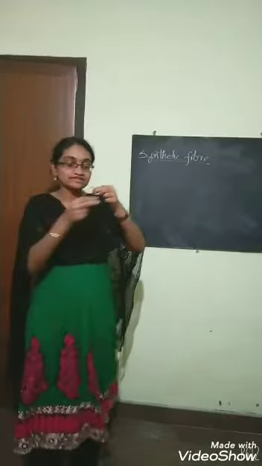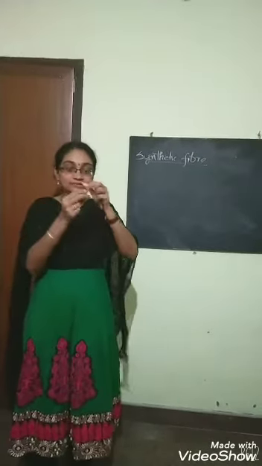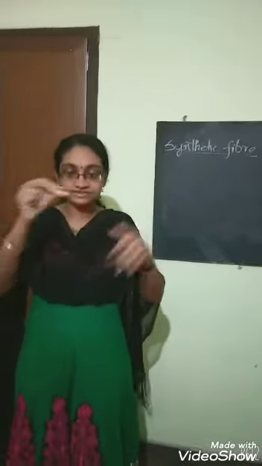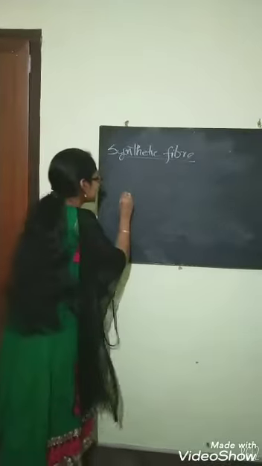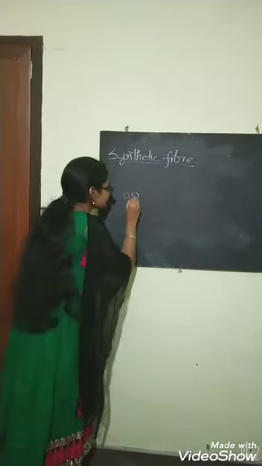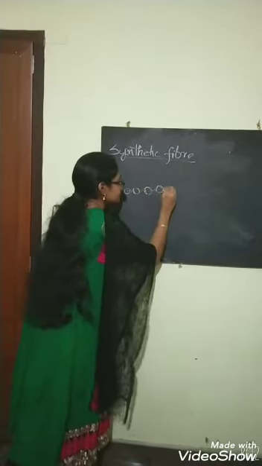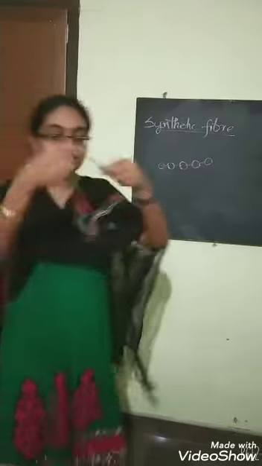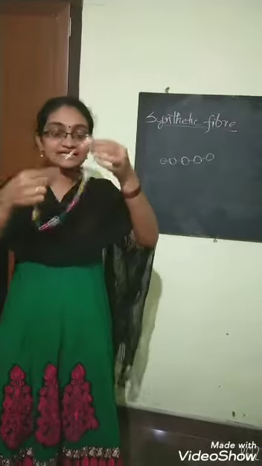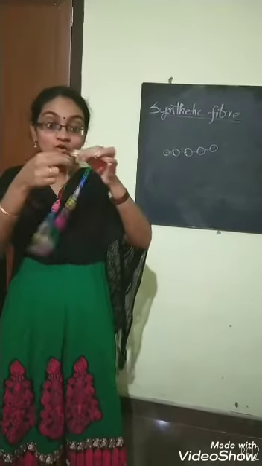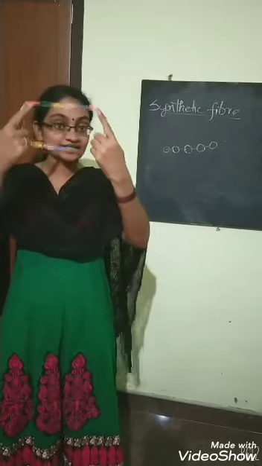Now you can see here a chain. It is made of a number of beads connected by a thread. You are familiar with this thing. I can show you another thing. Here are paper pins, and here I connected them one to another. Here also, you can see small units joined together to make a chain.